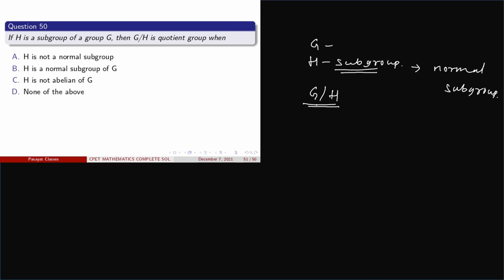Then also we can define the quotient group. Clear? So for defining the quotient group, the subgroup must be a normal subgroup. That means option B is correct one. Here H is a normal subgroup of G. So option B is correct one.